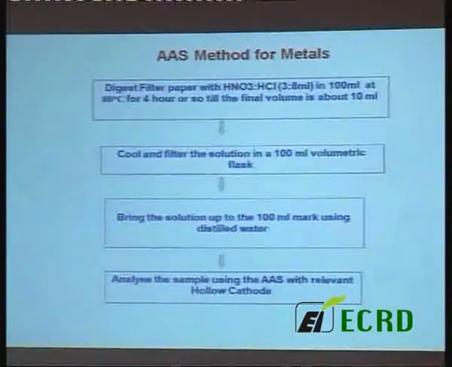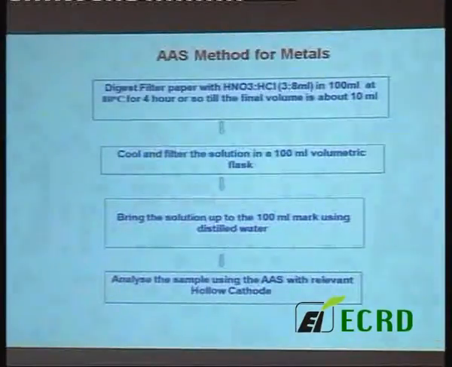And this is the procedure. You have to digest the sample with a nitric acid and hydrochloric acid mixture, 100 ml of distilled water, and my advice is to keep the temperature below 100. I would advise 80 degrees is good, because some of these, lead and arsenic particularly, are volatile in nature.